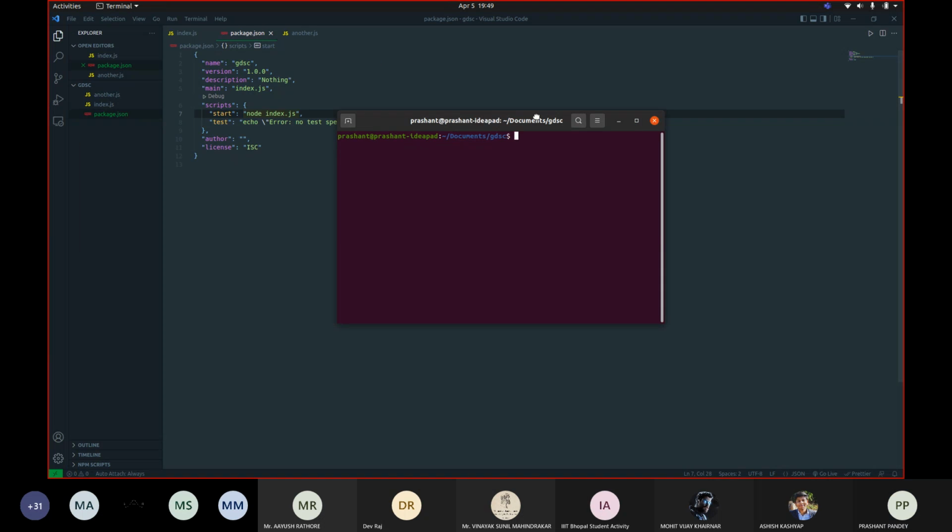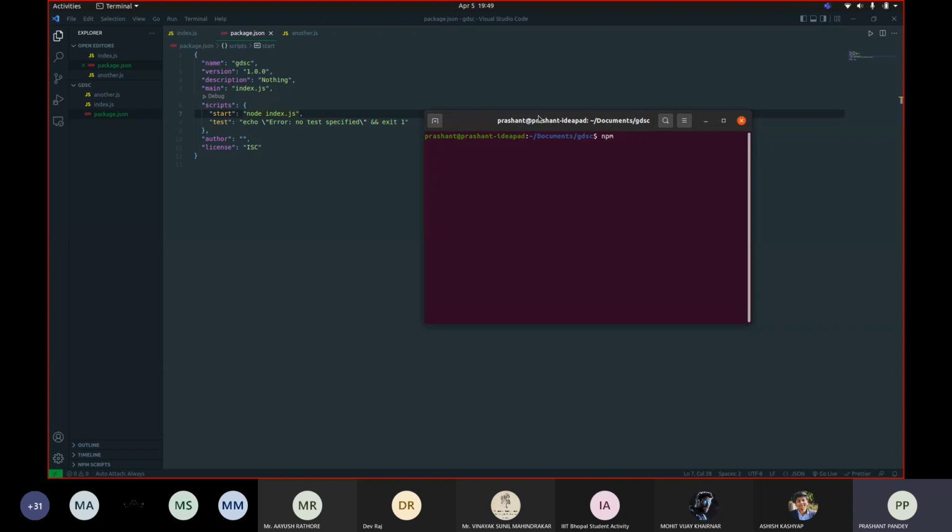If I type npm followed by the name of the script that I have defined there, that is start, and I now execute this command, it's going to execute node index.js. Yeah, it's the same thing, it's nothing rocket science. So that's what scripts are. You can simply define your own commands that you want to execute.